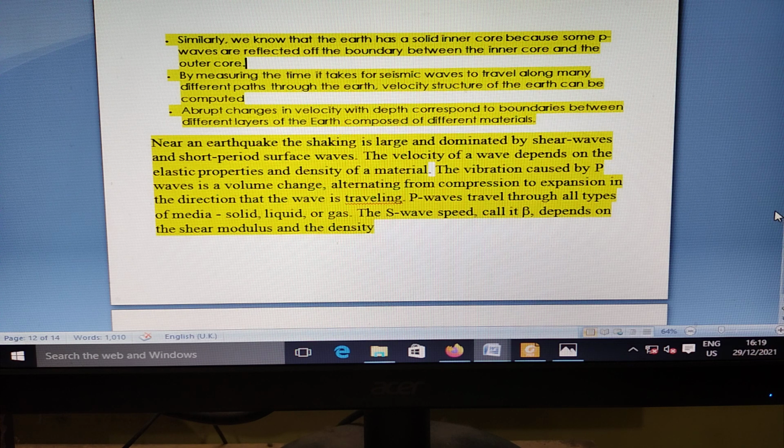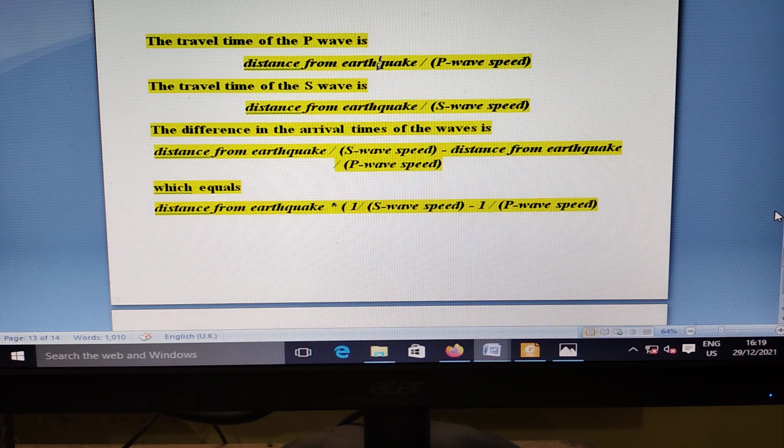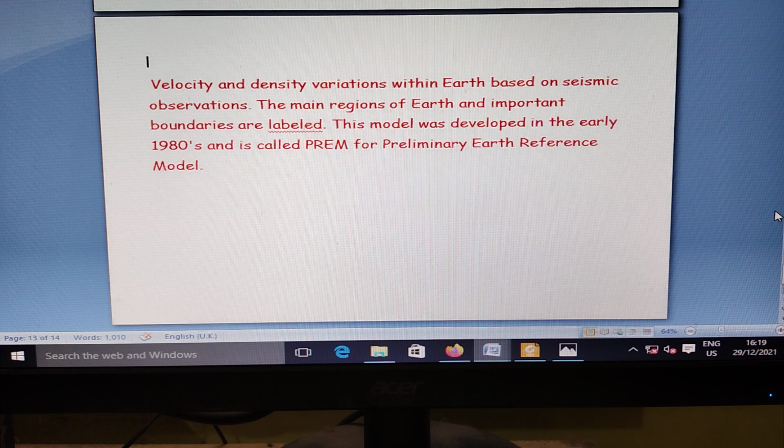S wave velocity depends upon the shear modulus and density. Travel time of P waves equals distance to the earthquake divided by P wave speed. Travel time of S waves equals distance to the earthquake divided by S wave speed. The difference in the arrival times of the waves is the distance to the earthquake divided by S wave speed minus the distance to the earthquake divided by P wave speed.